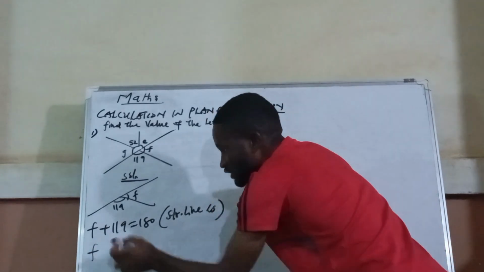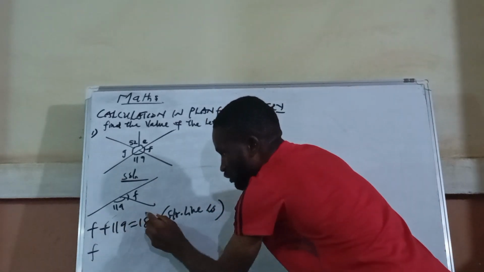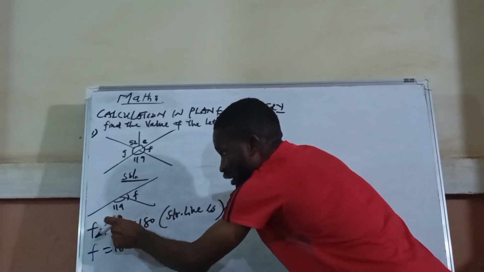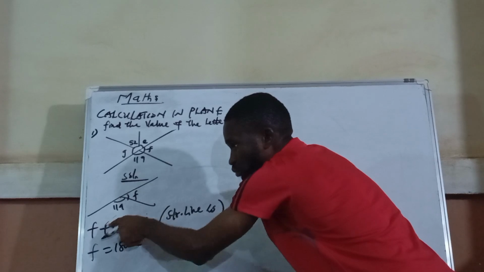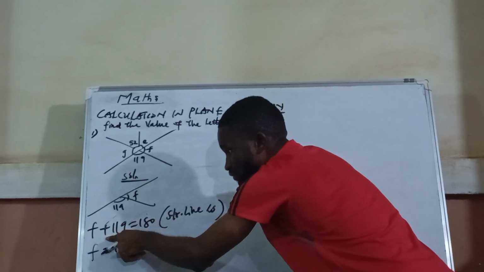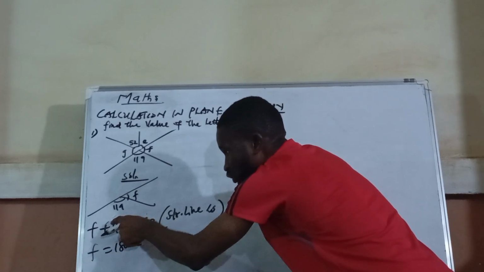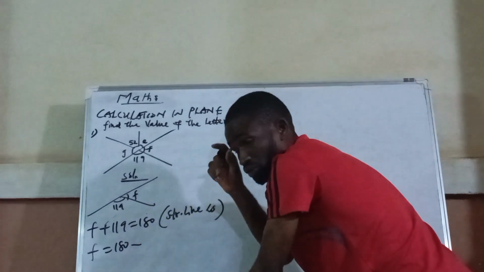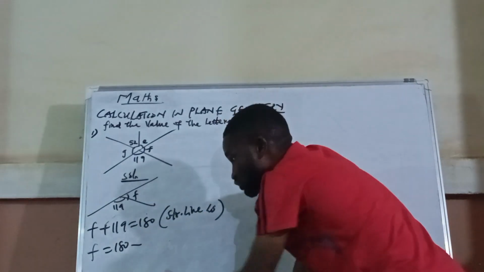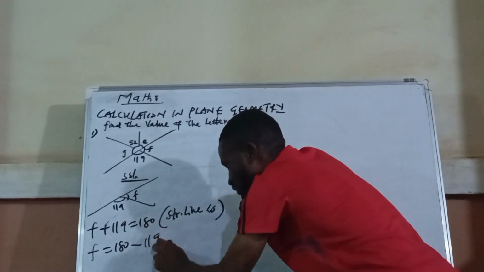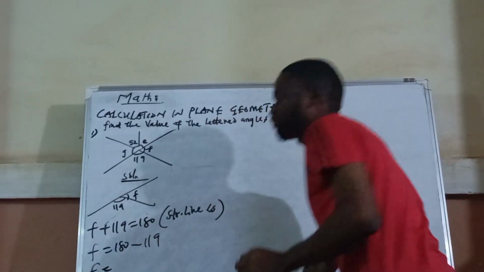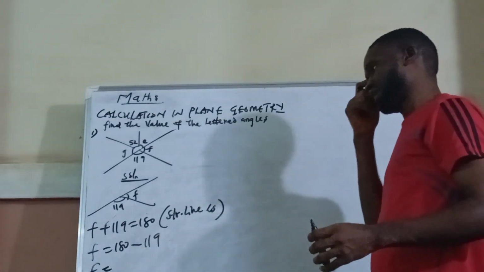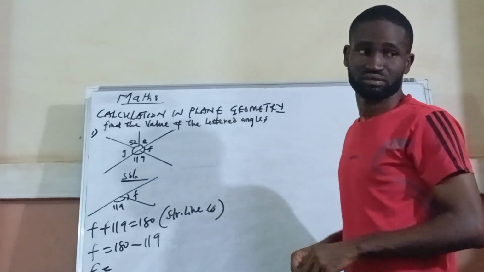Then F. Now you can see here is plus. If the cross is crossing here, it's going to change to minus. It was plus here, but anytime your positive sign is crossing over the equality sign, look at the equality sign here, crossing is going to change to minus. I'll put minus 119. So F is 180 minus 119.